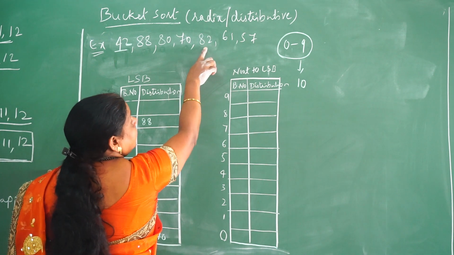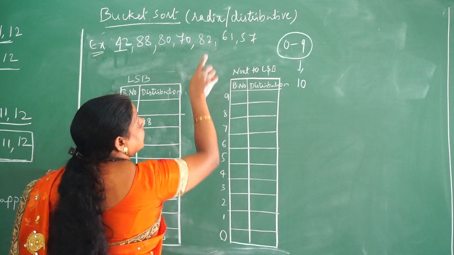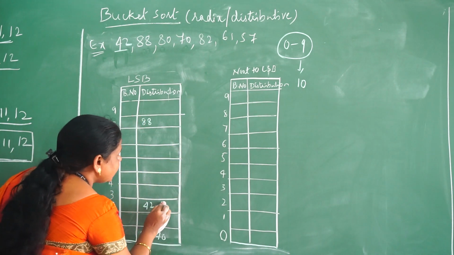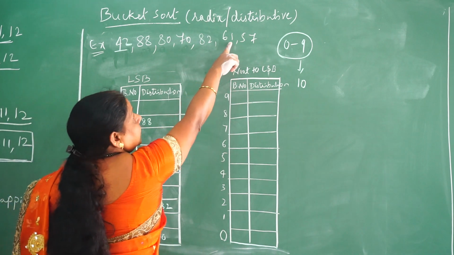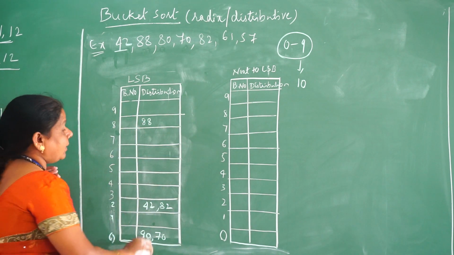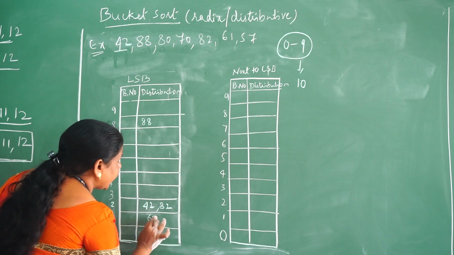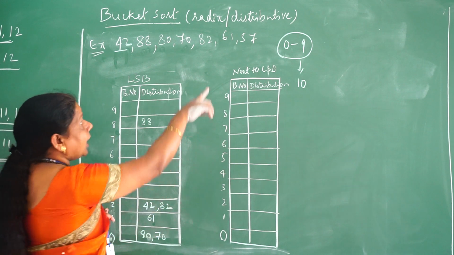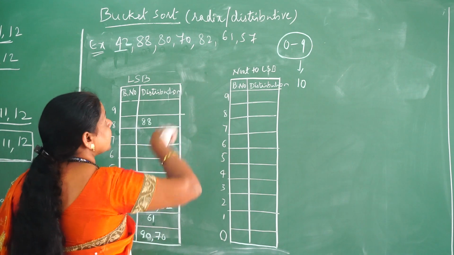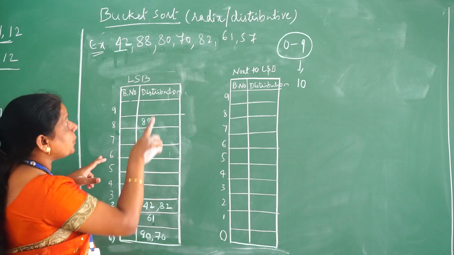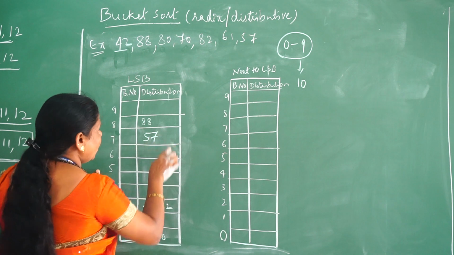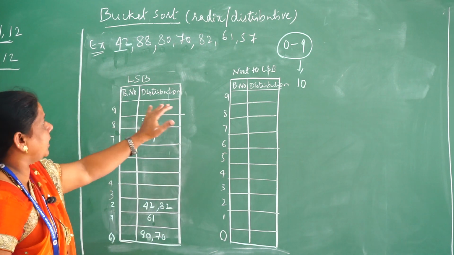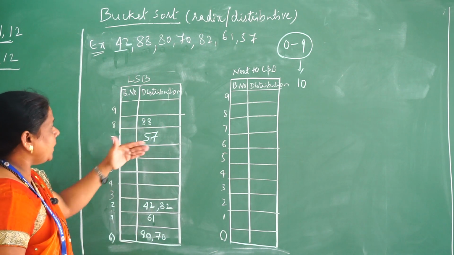Moving to the next, 82, 2 is the least significant digit, so I should place that one in the bucket called 2. 61, the least significant digit is 1, so I should place that one in the bucket called 1. Last, 57, the least significant digit is 7, so I should place that one in the bucket called 7. Now all elements in the array are placed in the proper buckets.